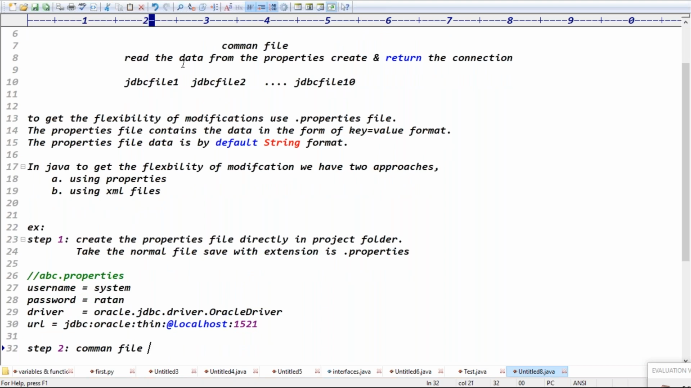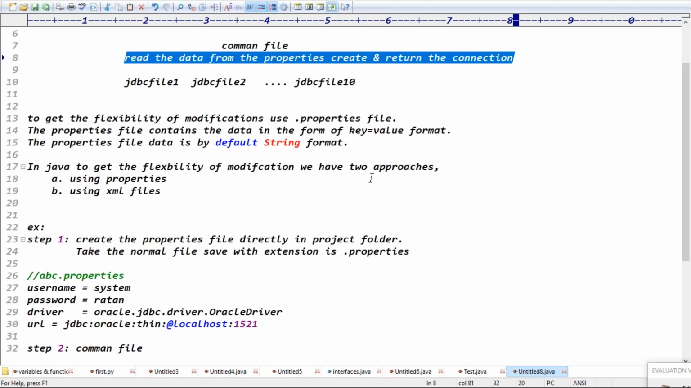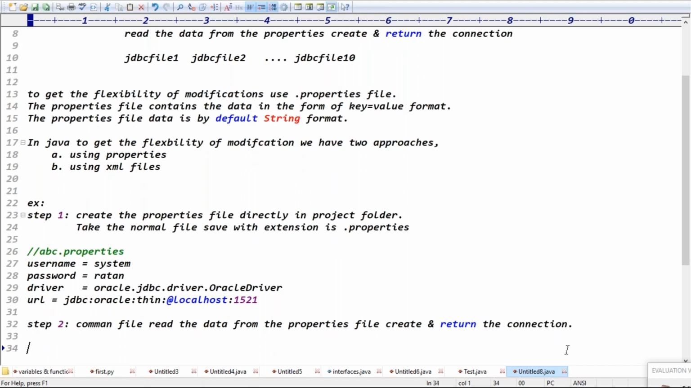Common file, what will it do? It reads the data from the properties file, creates the connection, and returns the connection, right?